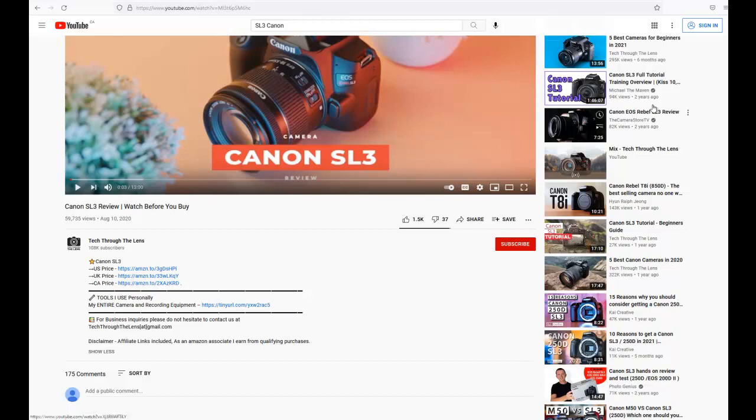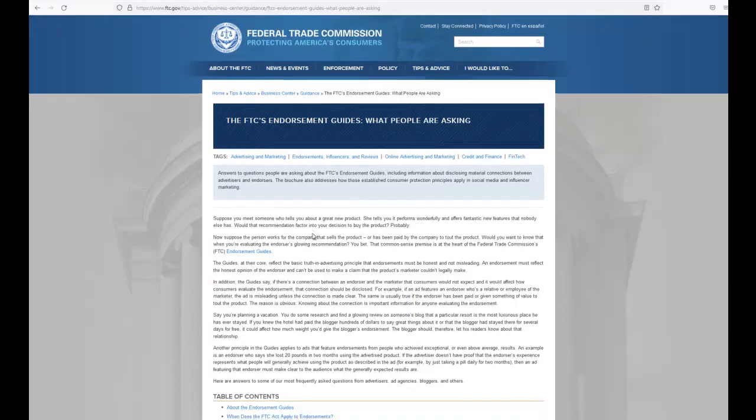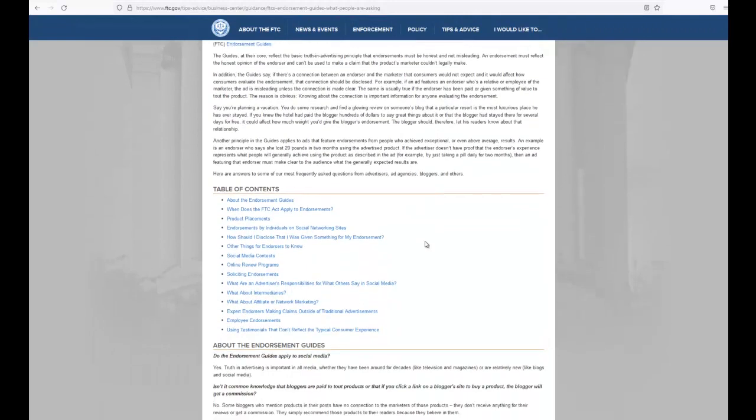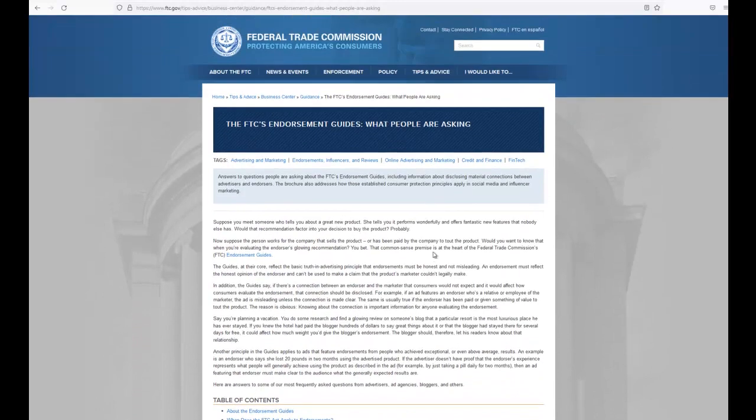While on the topic of affiliate links and endorsements, I wanted to point out the FTC's endorsement guidelines. This short brochure identifies how those established consumer protection principles apply in social media and influencer marketing. It is an interesting document found on ftc.gov, which, as we remember, is a US government website. Now let's look at my second example.